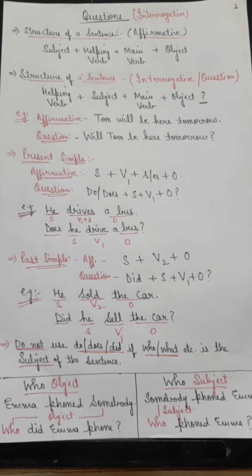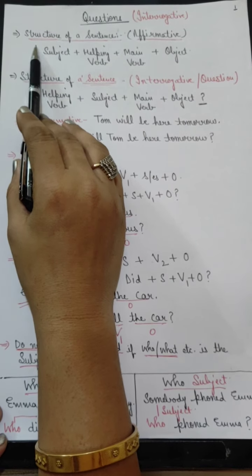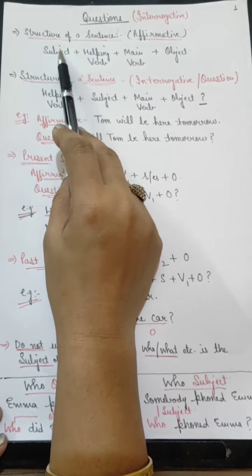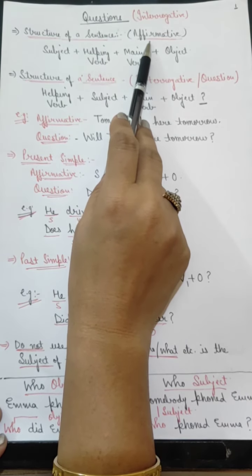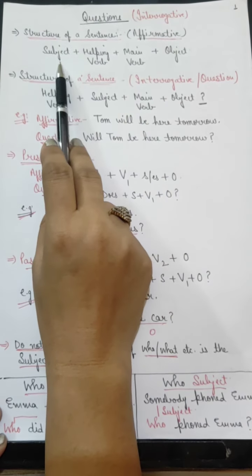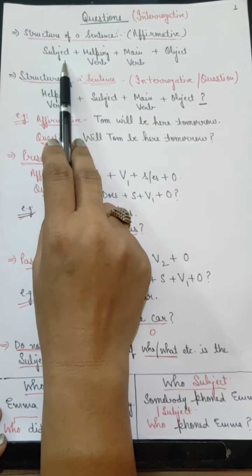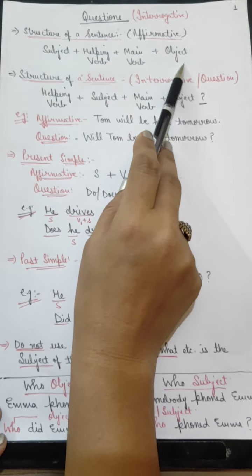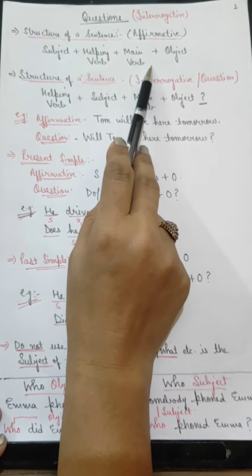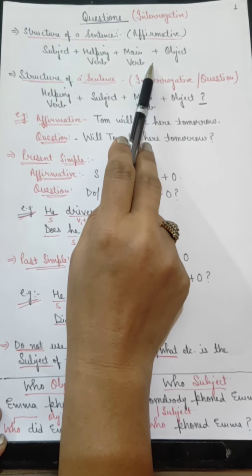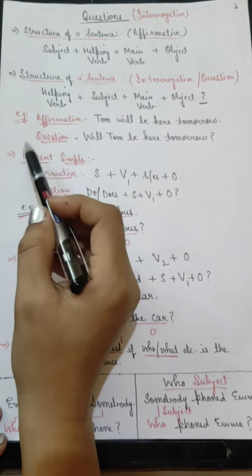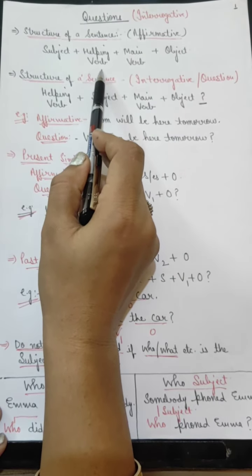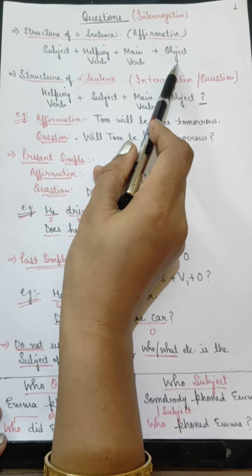Before we start the topic of questions, it's very mandatory to know about the structure of a sentence. When we talk about the structure of affirmative sentences, the structure we follow is subject, helping verb, main verb and the object. This is a standard structure. Obviously this can also be varied, but in general this is the simple structure we use in affirmative sentences: a subject, then a helping verb, main verb and an object.